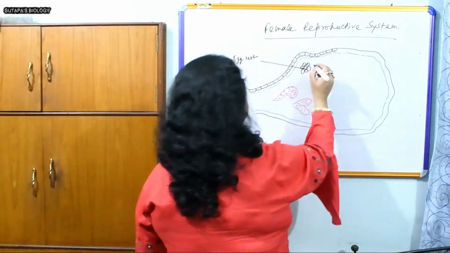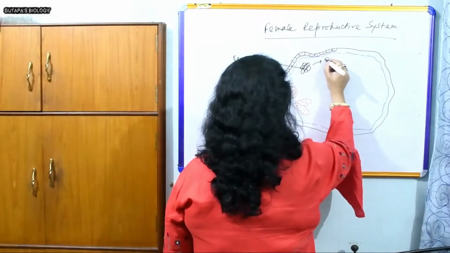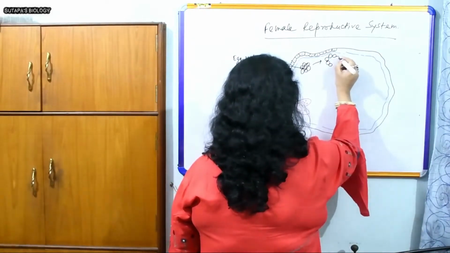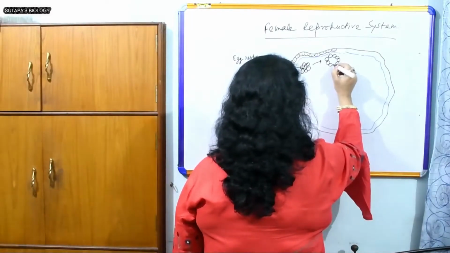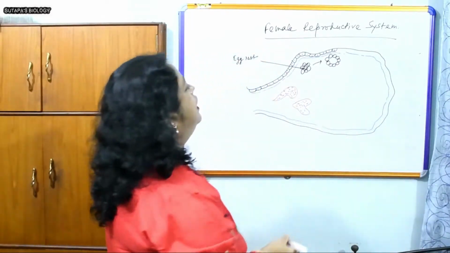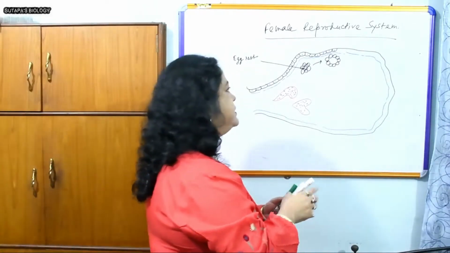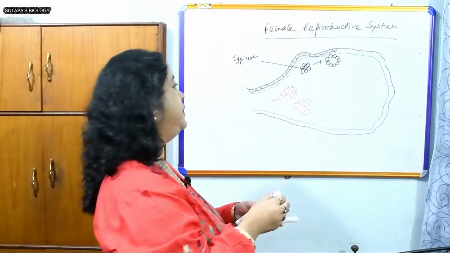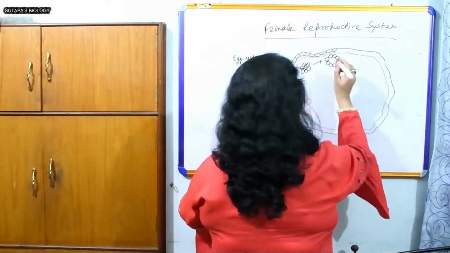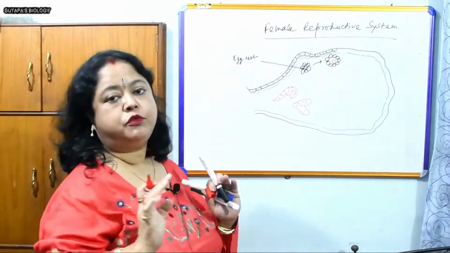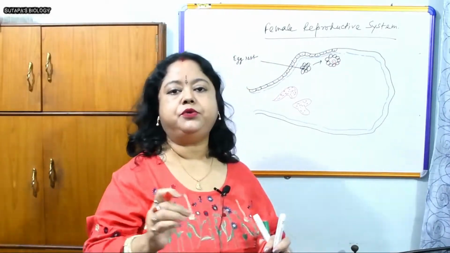After that, it will grow to make a comparatively larger structure with a cavity inside, and that's known as primordial follicle. And inside this, the ovum is already selected. It will not be in the condition of ovum now, but ultimately it will form the ovum.